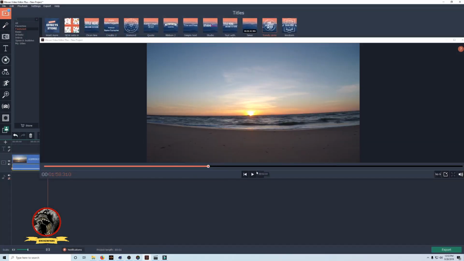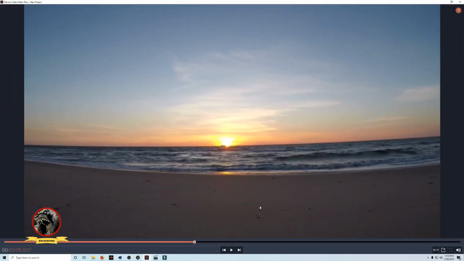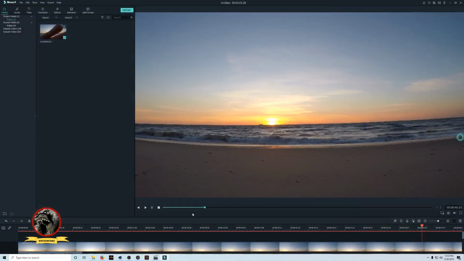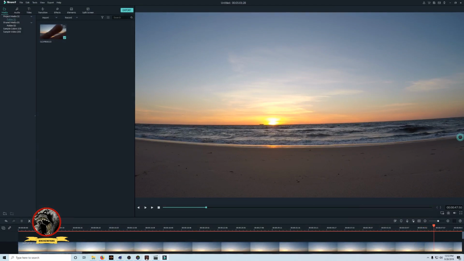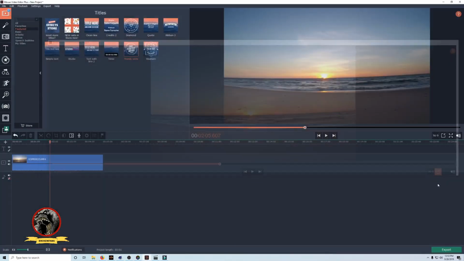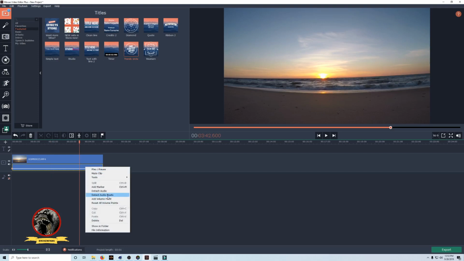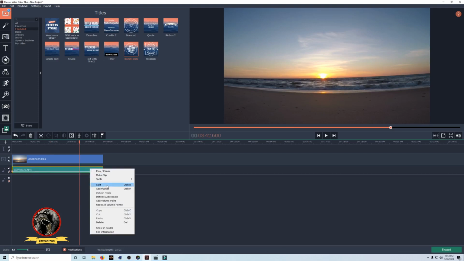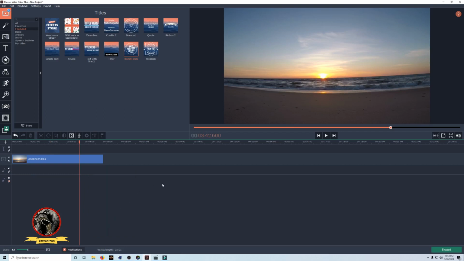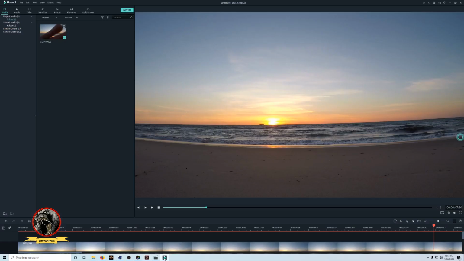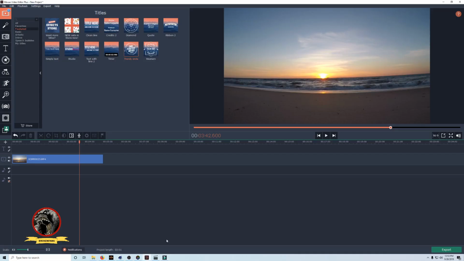If I pull the original one up, and you can detach. Let me minimize this. I apologize. I'm trying to get that sound to go away. I've got like 5 applications running now. Pause this. Go back here. Shrink this. Okay. Detach sound. See, same way you can detach audio, get rid of it. I like that functionality a lot. I really do. So let's see if we can do a pop out.